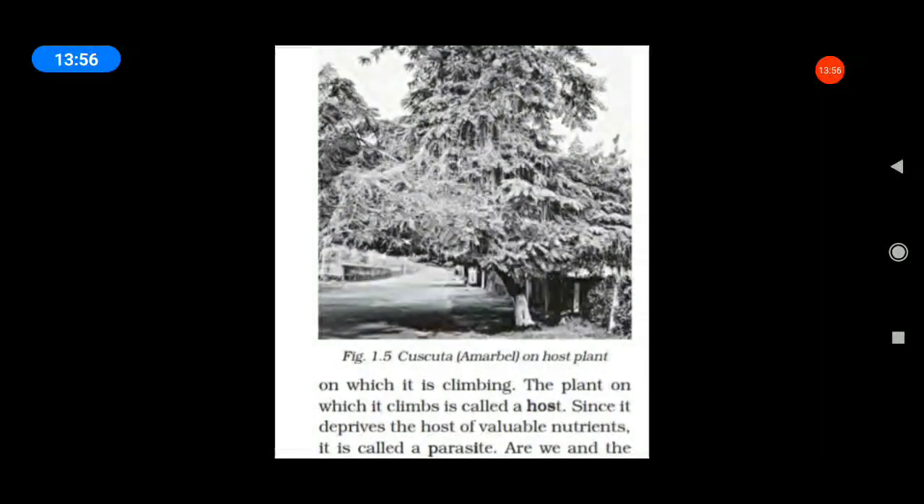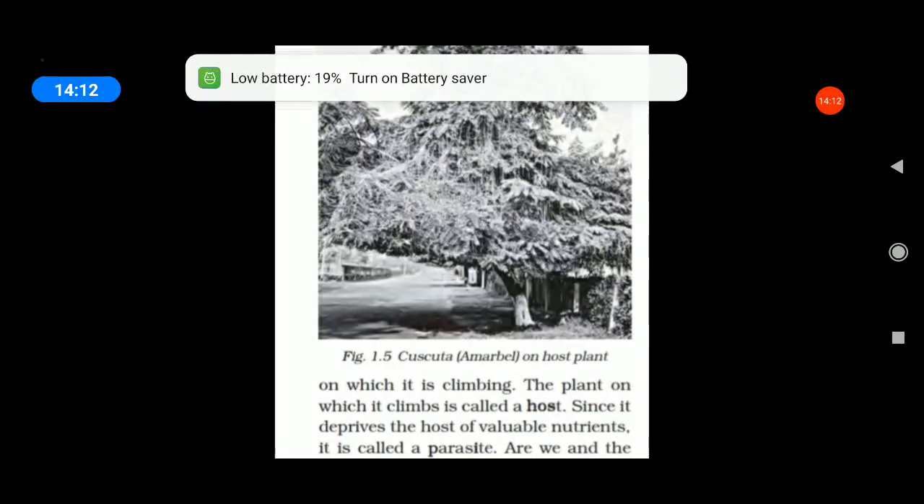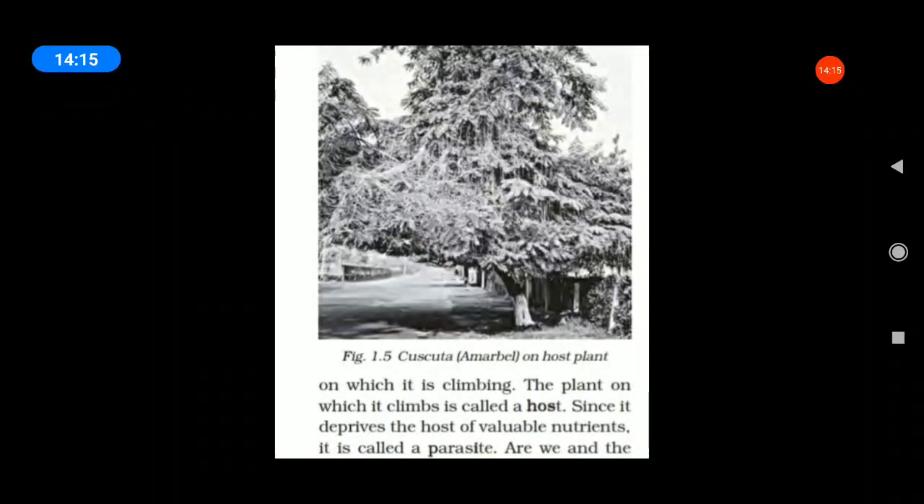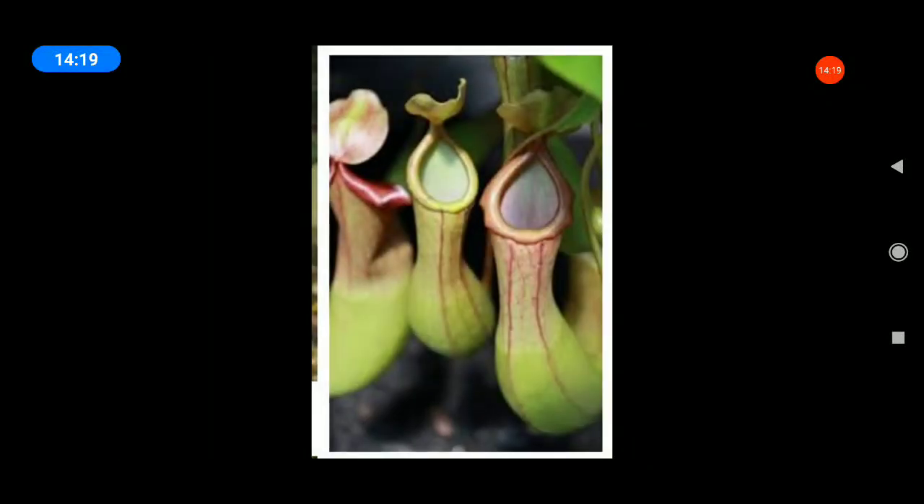All of you see your book page number 5. The plant on which it climbs is called the host. Since it deprives the host of valuable nutrients, it is called a parasite. So, cuscuta is a parasite. Which one is the parasitic plant? Cuscuta.